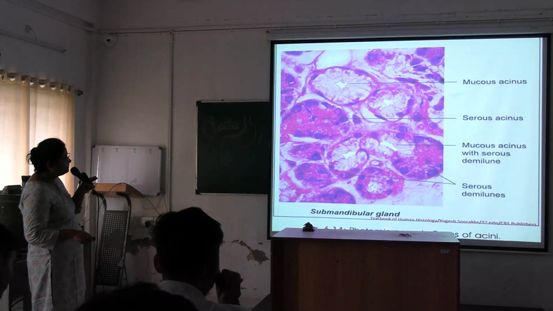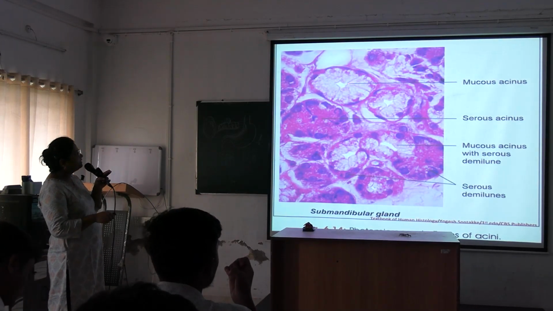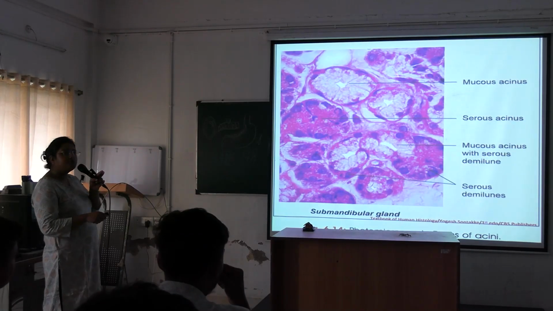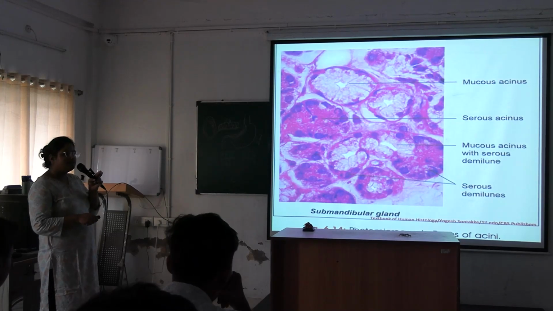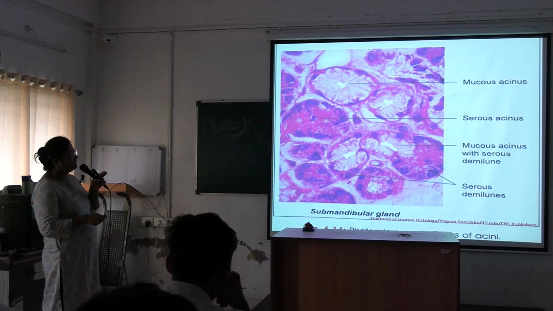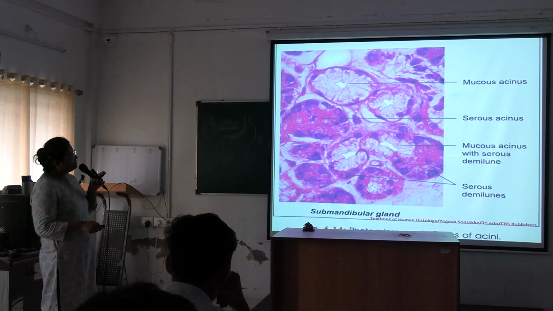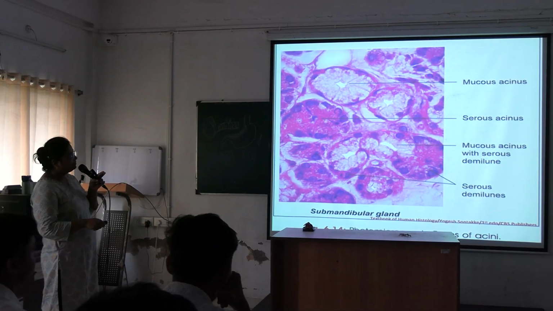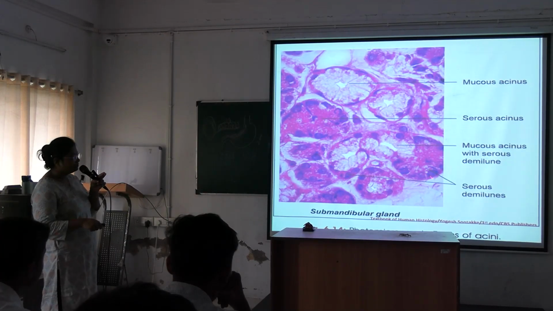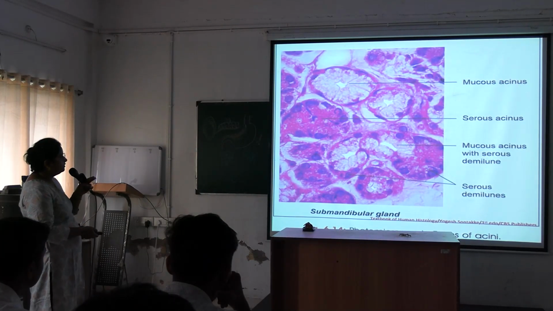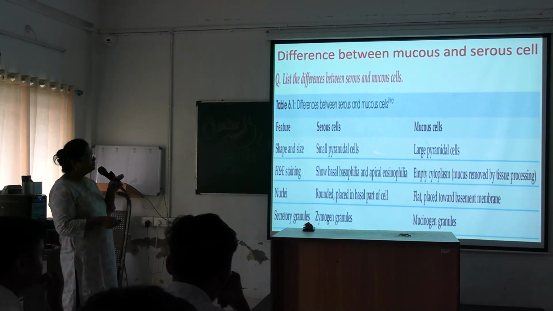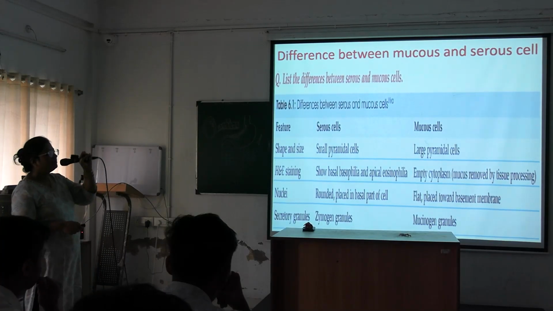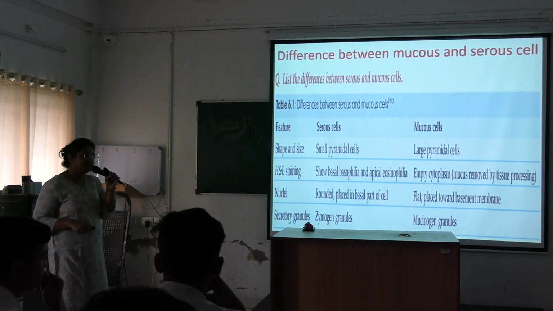See here, this is submandibular gland. This is mucus acini: flattened basal nuclei, empty look, wider lumen. And this is serous acini: rounded nucleus, zymogen granules and a very narrow lumen. Okay. And mucus acini with serous demilune, this is mixed type of acini. And here serous demilunes have been shown. So these are the differences between the serous cells and mucus cells. Okay, asked in your vivas or important for your MCQs.